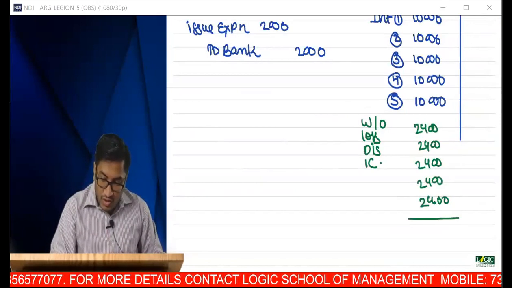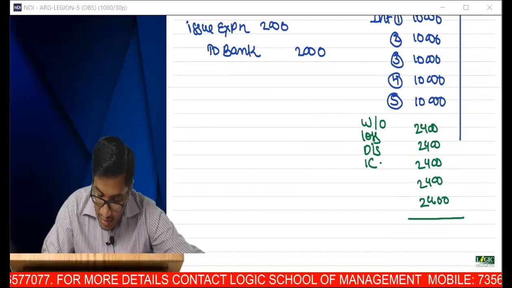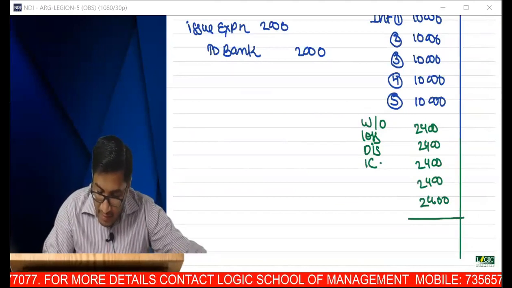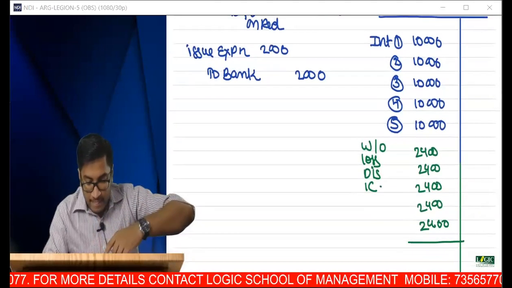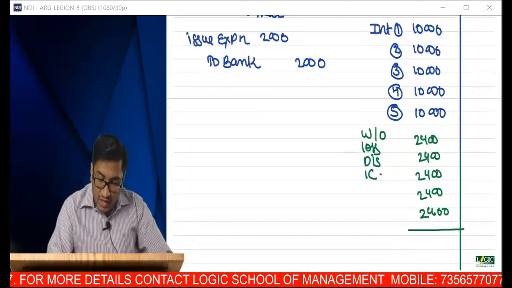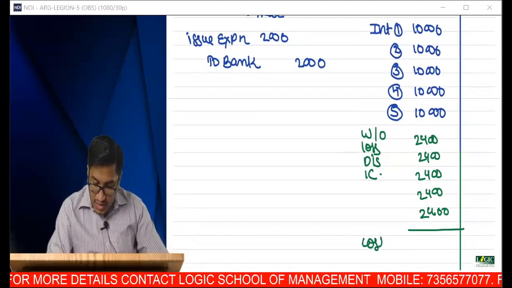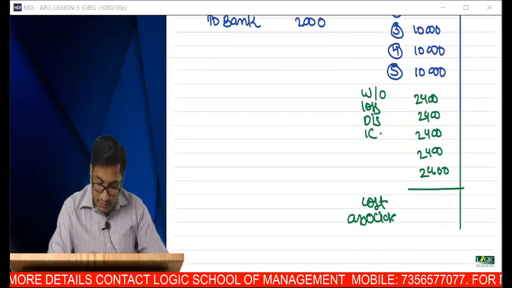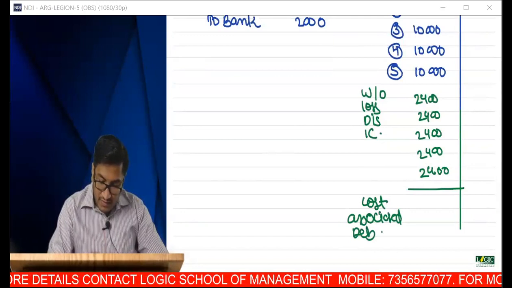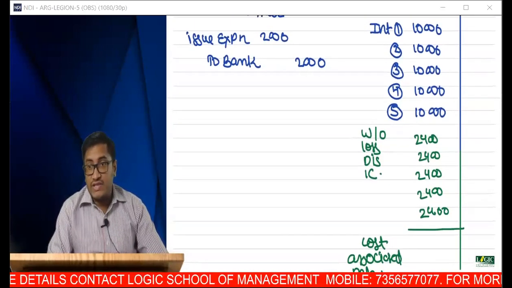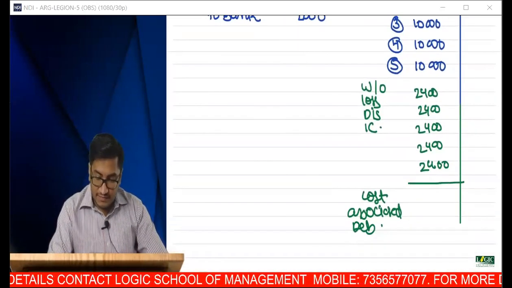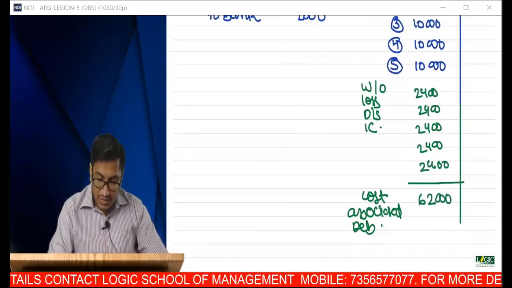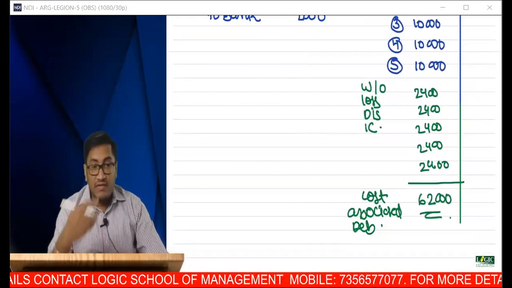So what is your total P&L burden? What is the total P&L burden over a period of 5 years? What is the total cost? Total cost associated with issuing debentures: 62,000.